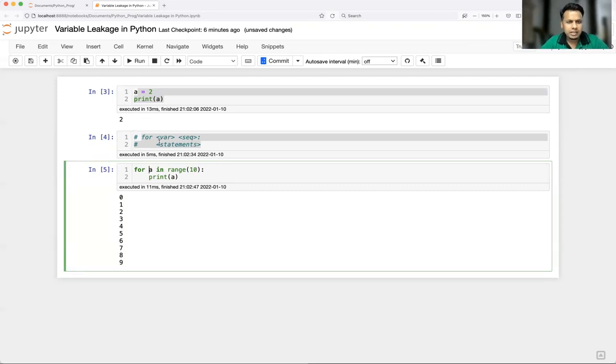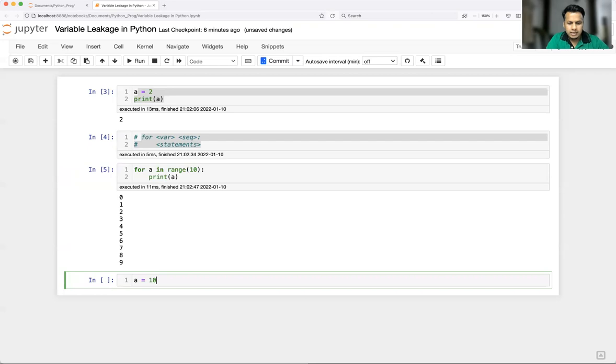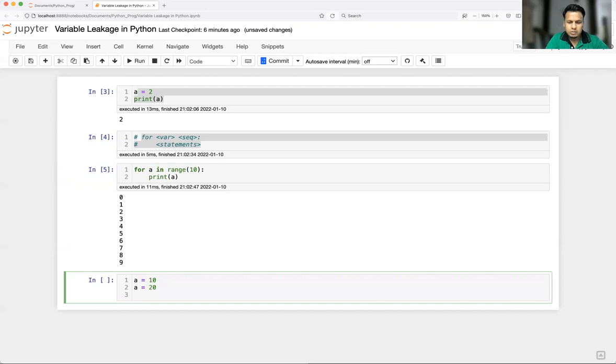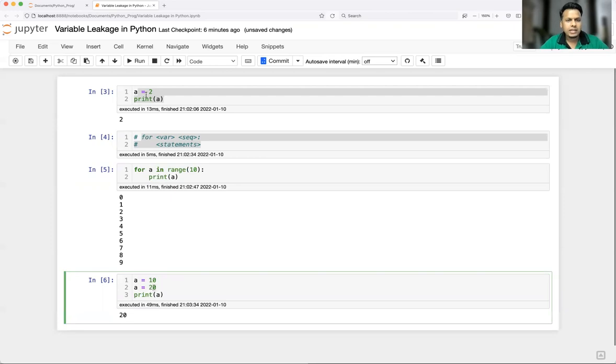So here what is happening is as good as you are defining variable a equal to, let's say, 10, and after it a equal to 20. The moment you write print a, it is going to take the recent value of a. The same thing has happened in this loop also. Though you have defined a equal to 2, the moment you define the same variable inside the for loop, it is going to take a equal to 0, that is the first value of a from range 0 to 9. It has overwritten the previous value of a, that is 2, with 0. So this is about a kind of variable update.